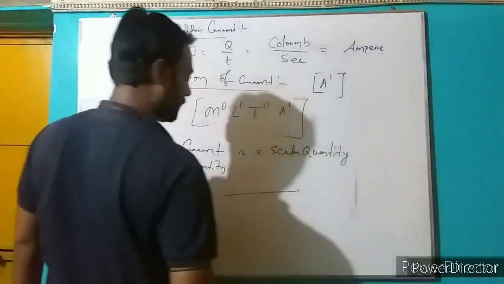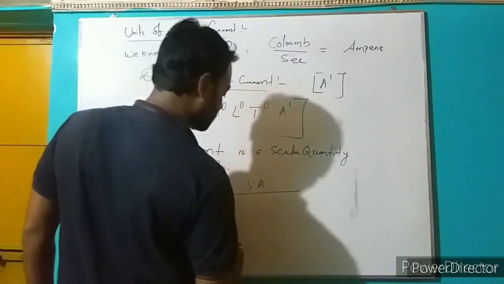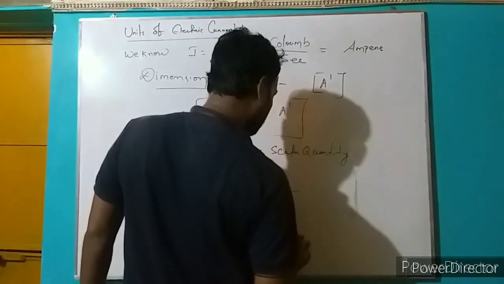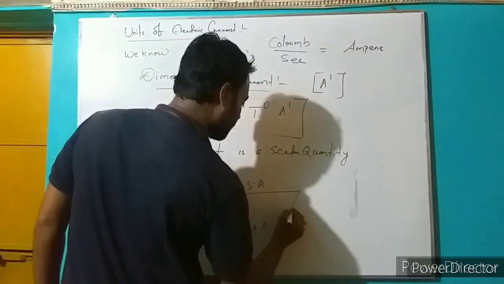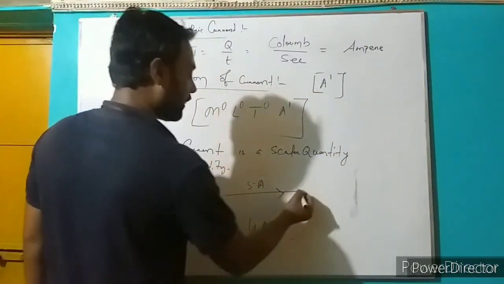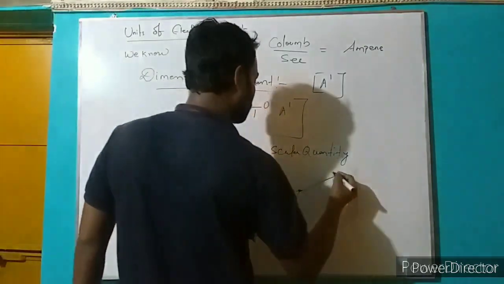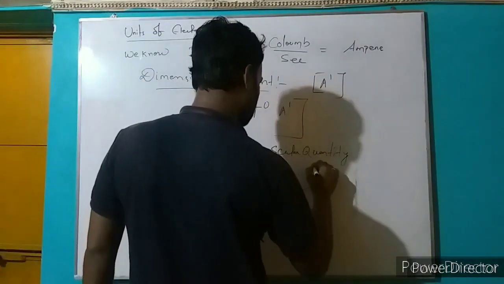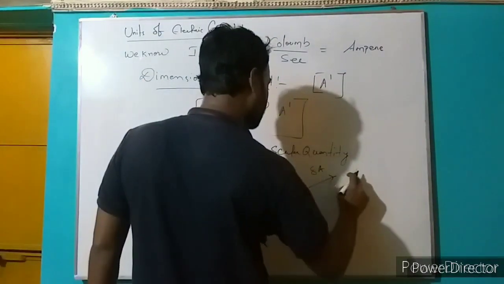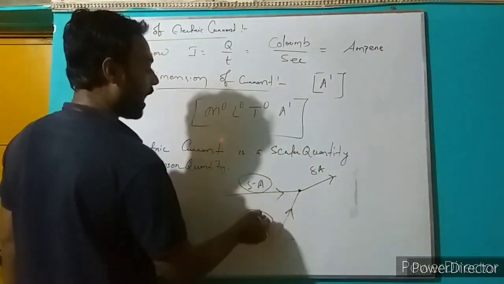Suppose this is the direction of current. Suppose 5 ampere of current is moving in that direction and 4 ampere of current is moving in that direction. While they are connecting at a particular point, the total amount of current moving in that direction is called 9 ampere. So this addition is called algebraic addition.